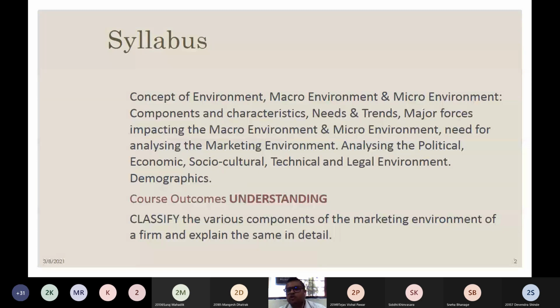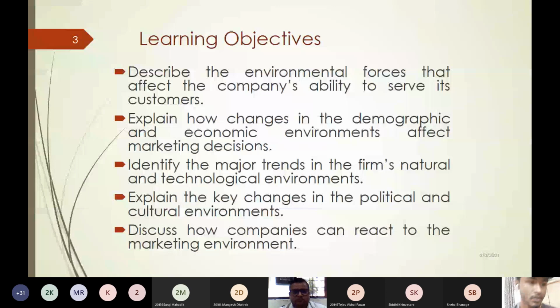At any point of time, if you have any difficulty, you can use the chat box or you can simply raise your hand virtually and I will definitely attend to your question. Through this particular unit 2, you will cover the course outcome of understanding, that is the second part of Bloom's taxonomy, that talks about classifying the various components of the marketing environment of a firm and explaining the same in detail. So let's proceed further and understand what marketing environment is all about.